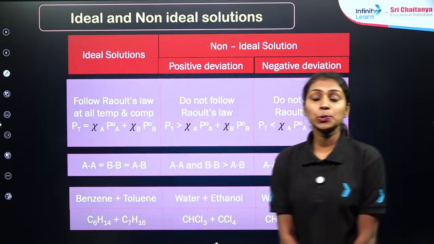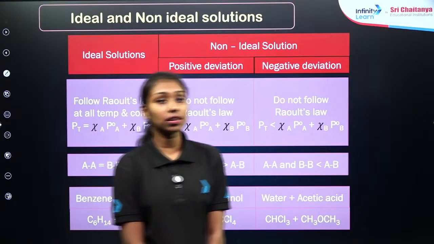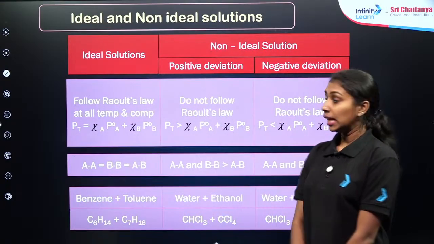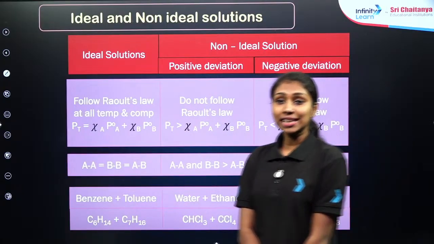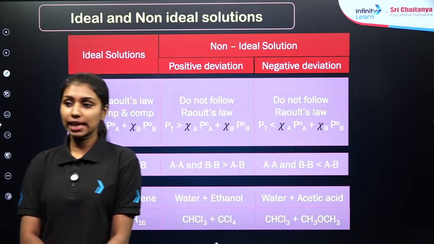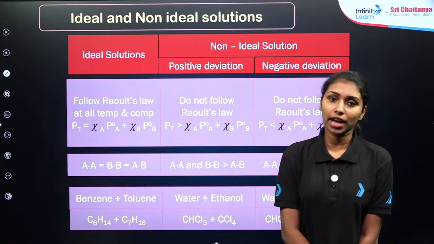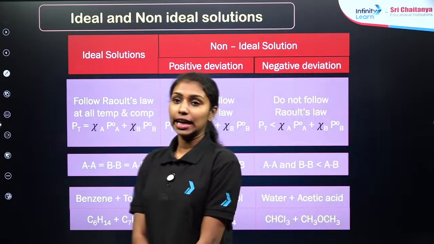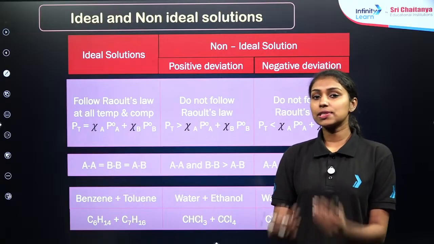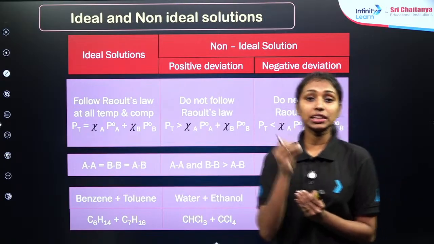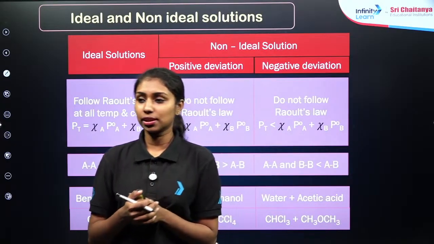Yes, the solutions which obey Raoult's law at the entire range of concentration or composition are known as ideal solutions. In terms of pressure, we can say that the total pressure is always equal to the pressure expected from Raoult's law. That is the case for ideal solutions. If you are talking about the intermolecular force of attraction, what will be the force of attraction there in the case of ideal solutions? If any solution is forming from solute and solvent, what will be the intermolecular force of attraction between solute and solvent molecules?